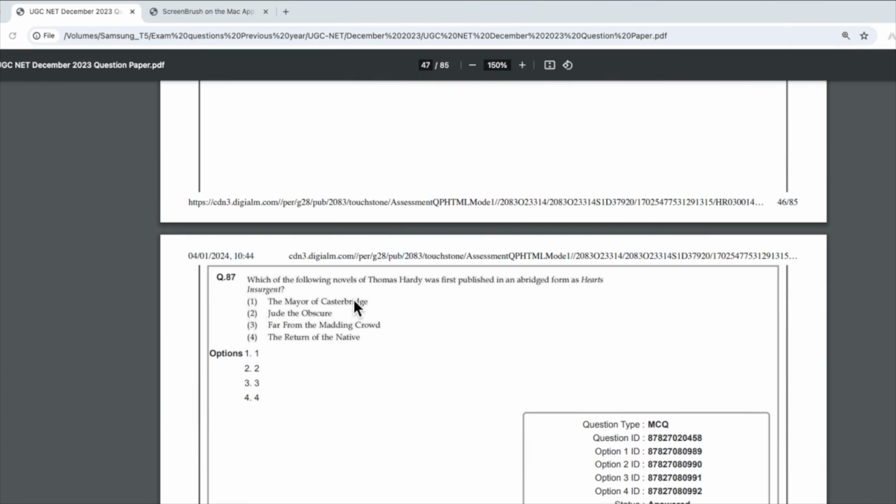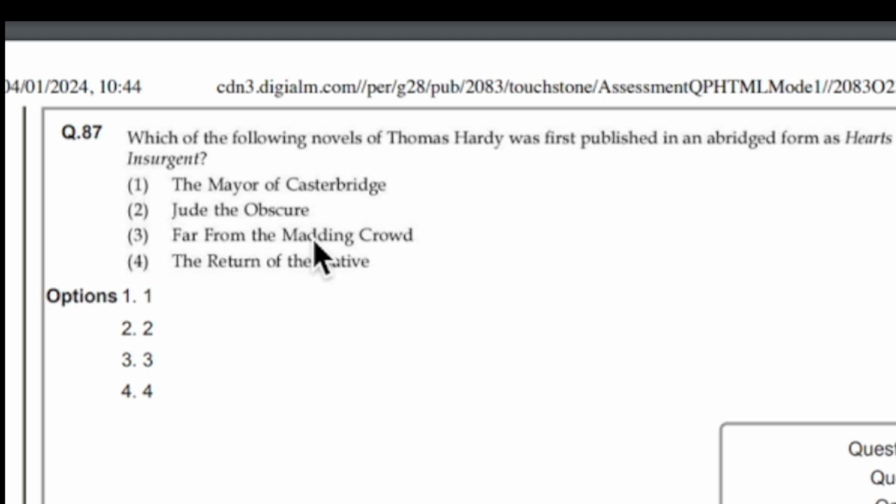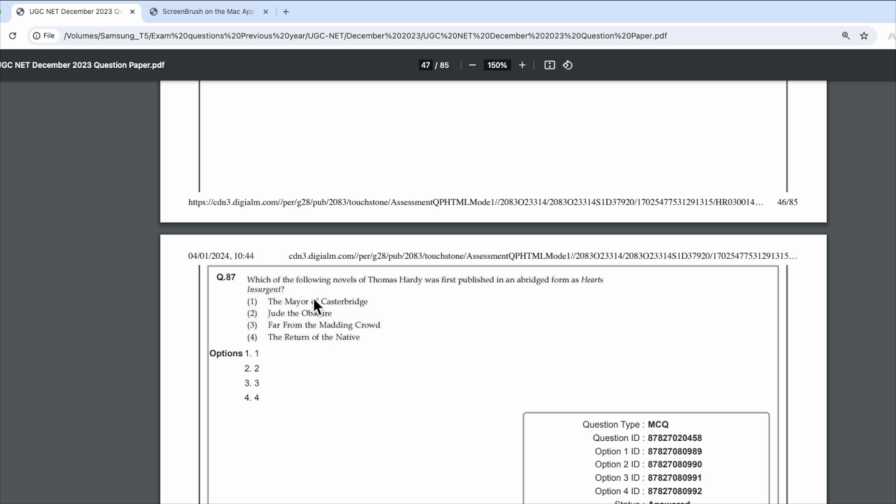The Mayor of Casterbridge, you have to study in detail. Summary, The Return of the Native summary. These 3 you have to study the summary. You cannot skip any of these 3 works, they have already been asked, but summary will do the work. Here, Mayor of Casterbridge you have to study in depth.